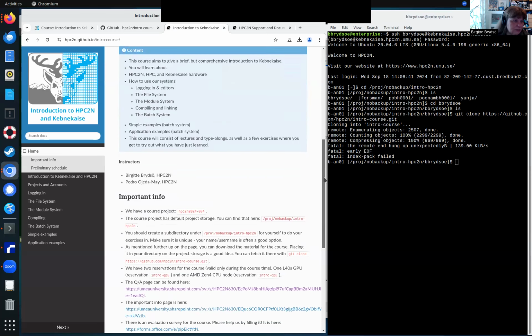And the content, well, it's about Kebnekaise and our system, the hardware of Kebnekaise, what is HPC2N, how to use our systems, logging in, editors, which are different than maybe you're used to if you're used to Windows. Something about the file system, the module system, compiling, linking, and the batch system. And the batch system is what you use to run jobs in. And there will be some simple examples where you get to try this out. And then there will be some application examples also for you to try out.